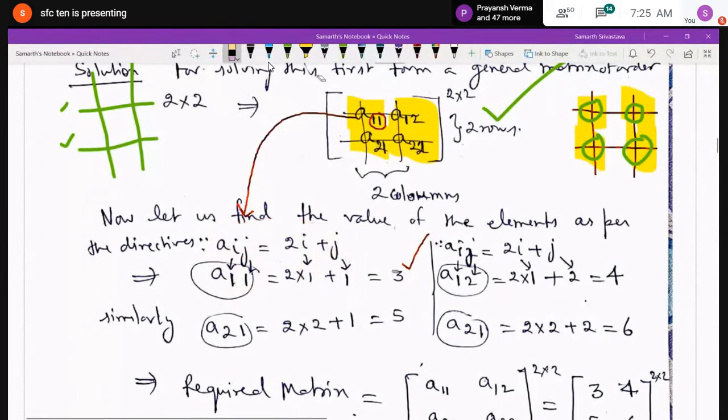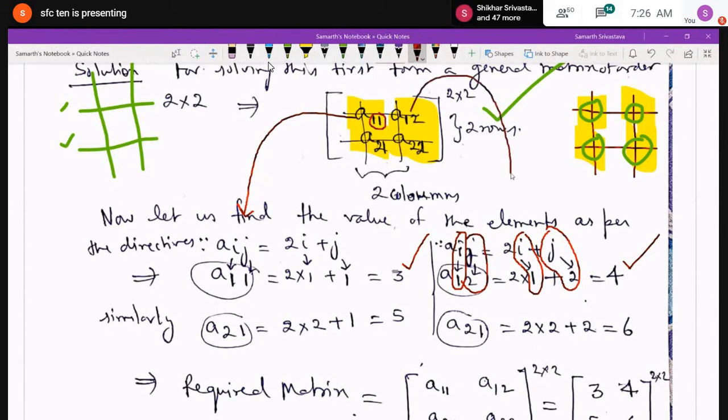Then for the second element, A12, I have written again the same rule, Aij. What is i over here? 1, and j is 2. And the rule is 2i plus j. That means 2 into 1, that is 2i, and what is the value of i? 1. That means 2 into 1 and j is simply 2. So when you simplify, you will get the value as 4.